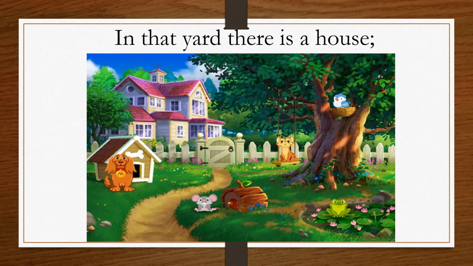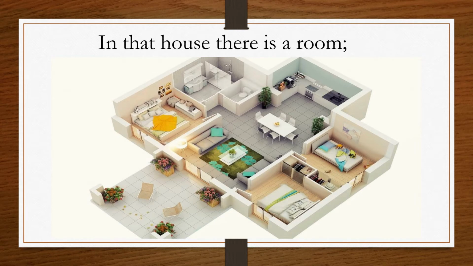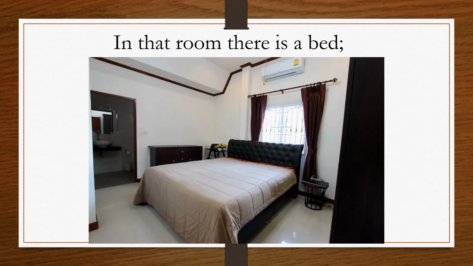A yard is the ground immediately surrounding a house that is usually covered with grass. Have you understood, student? In that house there is a room. A house is made with a lot of rooms and a room is smaller than a house. In your house also, students, there are rooms. In that room there is a bed. Here room is bigger than bed and bed is smaller than room. Again from bigger to smaller.